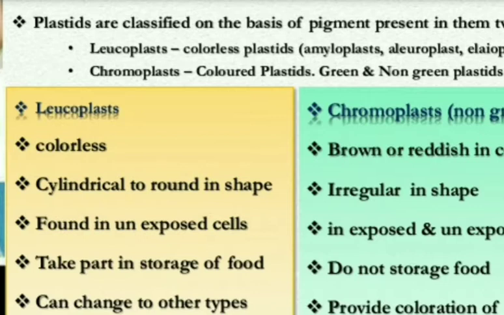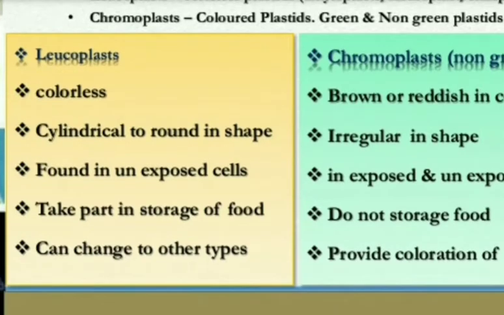Then leucoplasts are cylindrical to round in shape. Chromoplasts are irregular in shape. Leucoplasts are found unexposed, meaning they are not exposed to light, but chromoplasts are found in both cases. Leucoplasts take part in storage of food, meaning they store the food, whereas chromoplasts occur when the plant has grown up, therefore there is no need of storage of food in them. Can it change to another type?